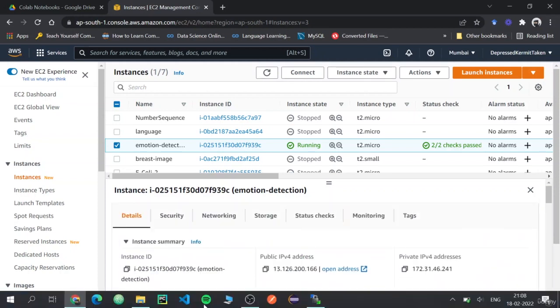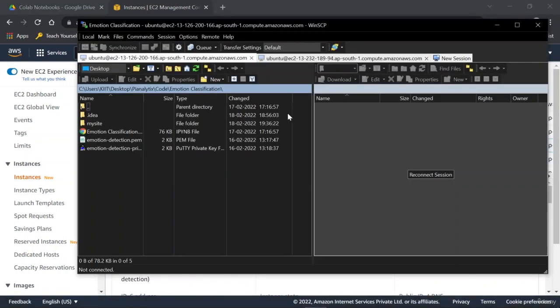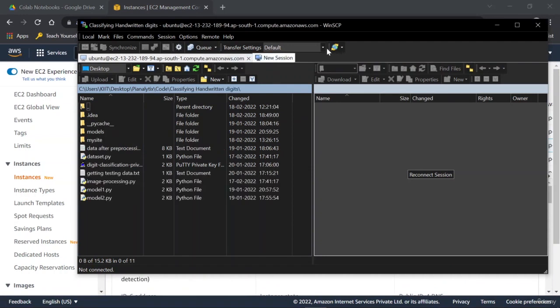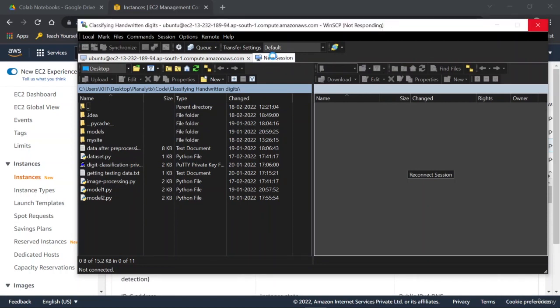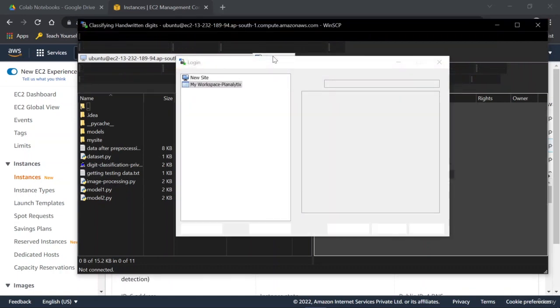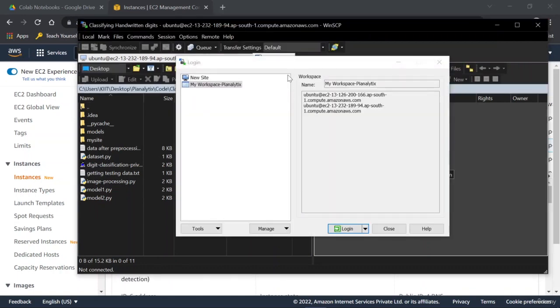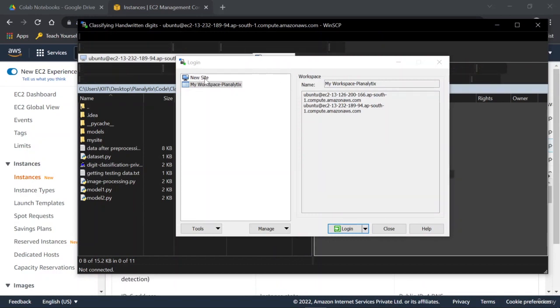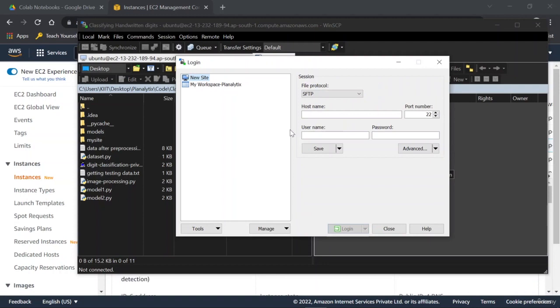If you're opening this for the first time, it would create a new session for you. So it has opened this, and here you can click on new site. Type in the host name here. The port should be 22 only.